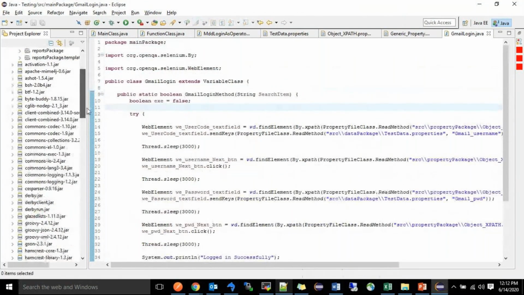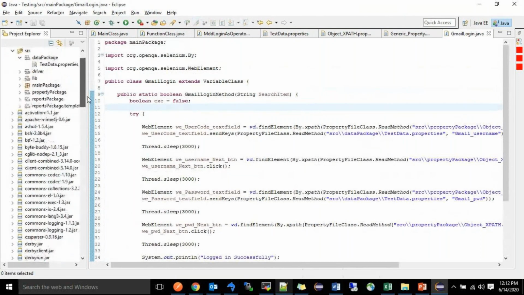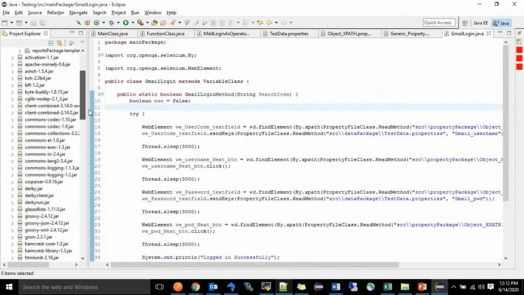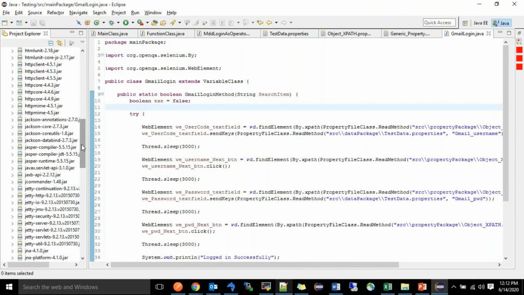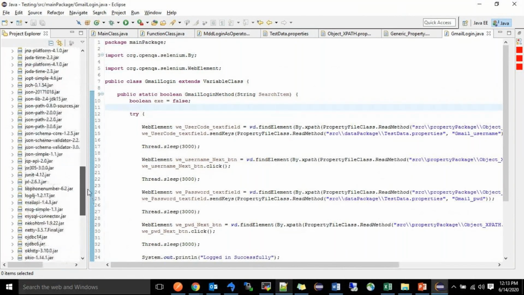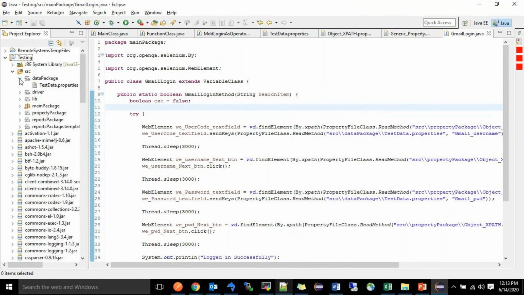And at configuration time I told we need a number of jars and all. These are the jars, see here. Once you download it, it will give all the jars. And again, depending on the requirement, we need to install the jars also. We need to configure those jars.